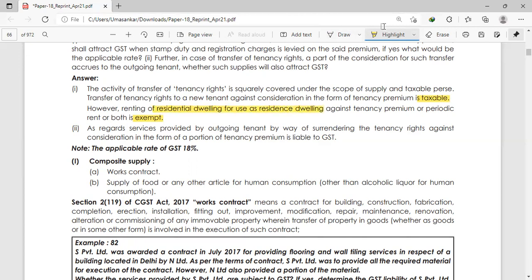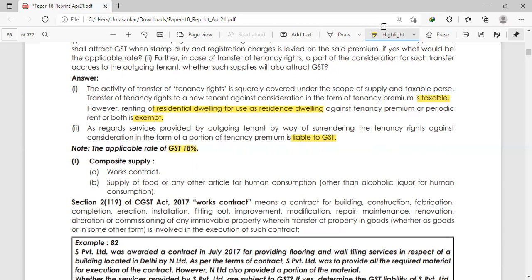Okay. Next point, as regards services provided by the outgoing tenant by way of surrendering the tenancy right against the consideration in the form of a portion of the tenancy premium, it is liable to GST. Yes, that is right. When the outgoing tenant surrenders his right, then for that portion he is receiving consideration. So that is liable to GST, and that is applicable at the rate of 18%.